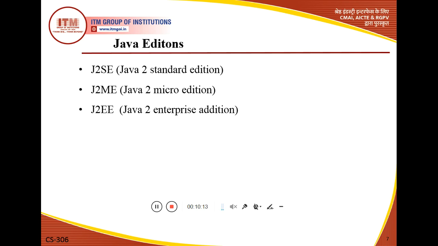And if we want to develop server-side applications such as servlets and JSP, Java Server Pages, we will use the edition J2EE, and it represents Java 2 Enterprise Edition.